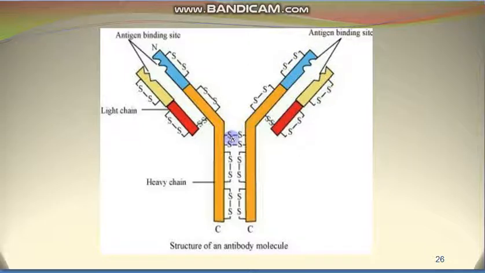Okay, and so this is the base of the antibody molecule. Its structure is constant, but here the tips are variable. So there is a different design for each antibody, and so it binds with a specific antigen. So this is the antigen binding site where the antigen comes and binds with the antibody in a lock and key fashion, and it forms the lock and key antigen antibody complex.